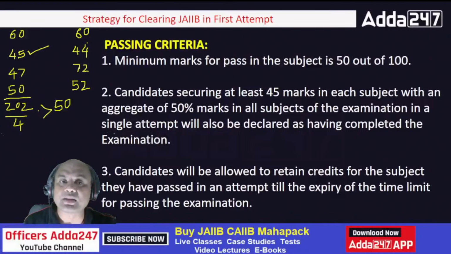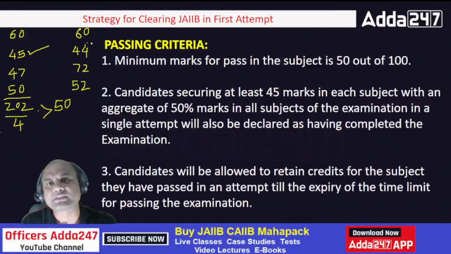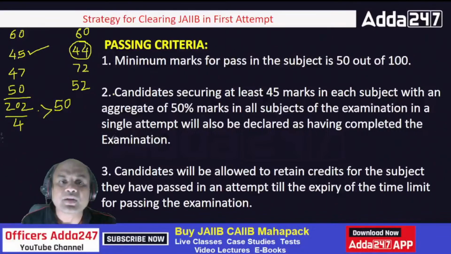So what will happen in this? All the 3 subjects which have been cleared will remain as cleared. This subject which is not cleared will have to be given later. Okay, so that is the basic logic. Minimum mark should be 45 and the average should be 50.